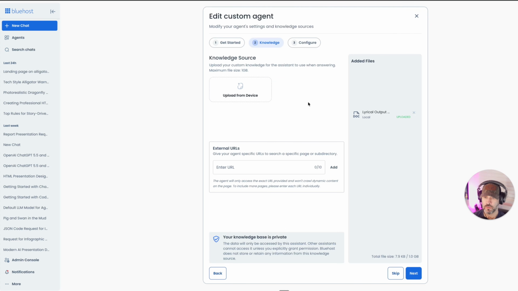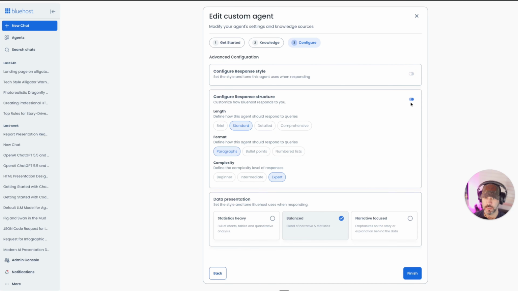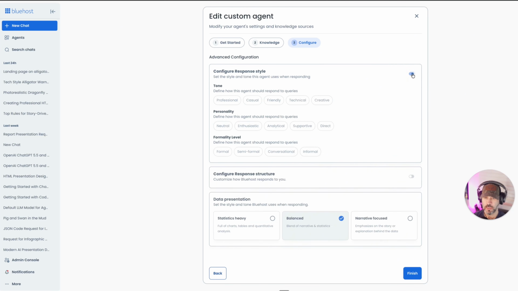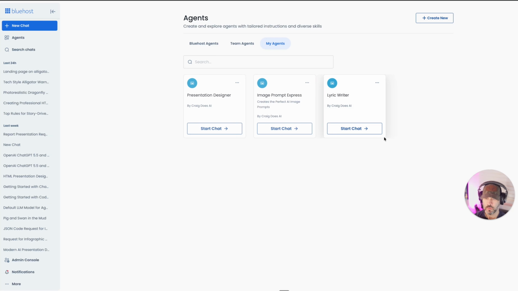You'll go into this, where you can upload your knowledge base. That's what I did. I uploaded a document. You can have up to a gig of information in here, and you can also add URLs too. When you're done with that, you click next, and this is where you can actually configure it. Now, sometimes you might see it like this when you first go in there, so just make sure that you toggle these on. So I have this set down here to balanced, and I'm just going to click finish. And once that's done, you will see a new card show up for your new agent.